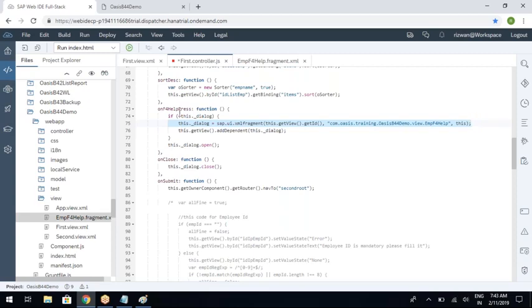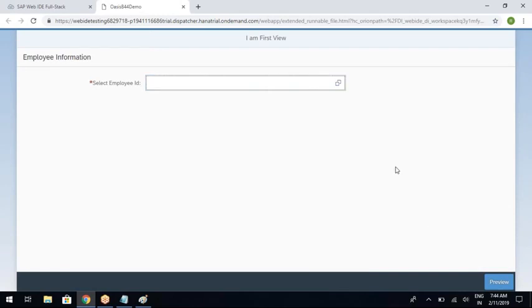So for the first time, only for the first time, this particular dialog variable will not contain anything. The moment it comes inside the if condition, it points to the fragment and it will always point to the fragment. Now let's say I opened it and closed it and again I am opening the fragment.